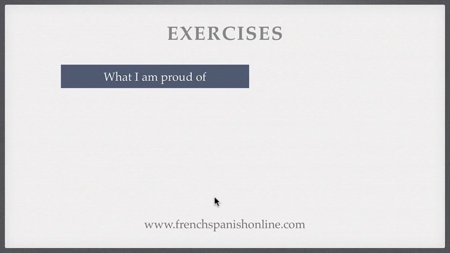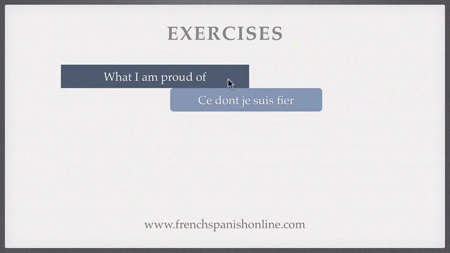Let's see more examples. What I'm proud of. Again, here we have to be proud of as our prepositional verb in English. The translation in French is être fier de. So again, the same preposition de. So the translation will be ce dont je suis fier. We add a final E and a grave accent on the first E if you are a girl. Ce dont je suis fier.